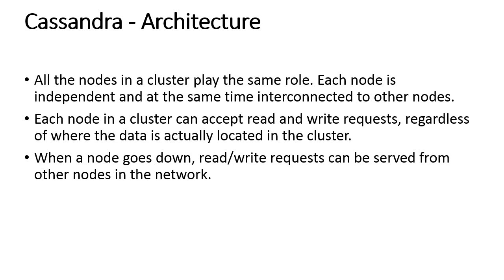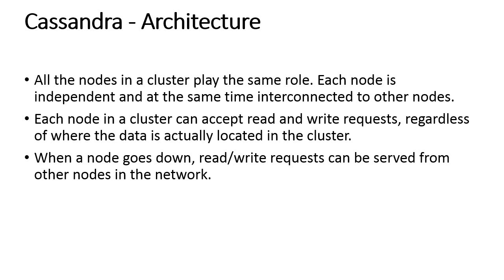Each node is independent and at the same time, interconnected to other nodes also. Each node in a cluster can accept read and write requests, regardless of where the data is actually located in the cluster. And the third point is, when a node goes down, read or write requests can be served from other nodes in the network. So these are the three main architectural aspects of Cassandra.